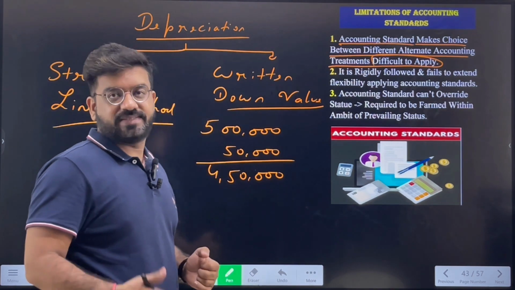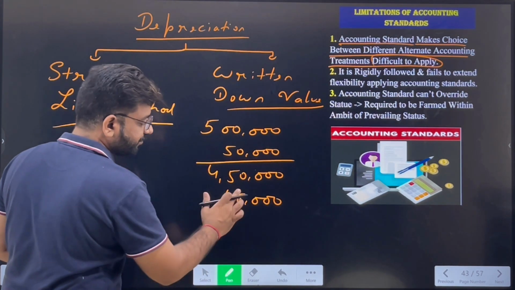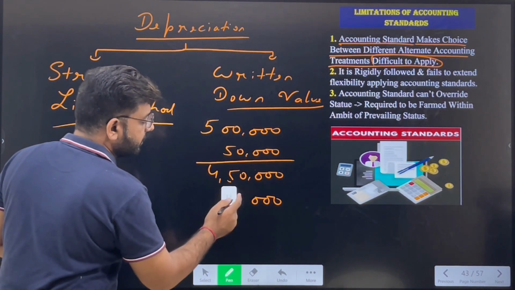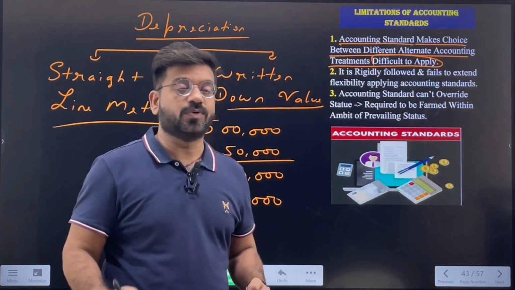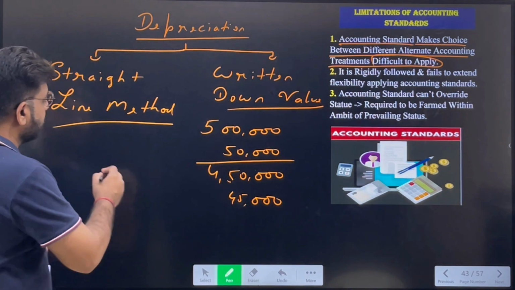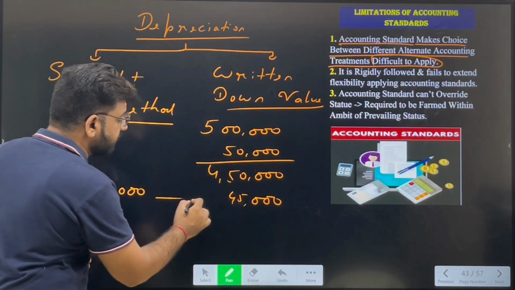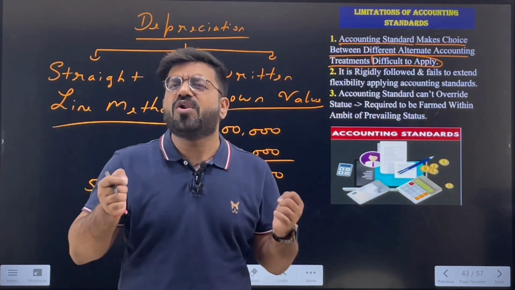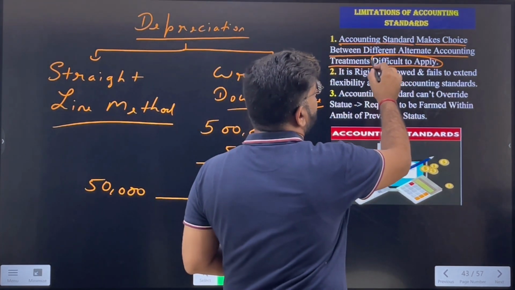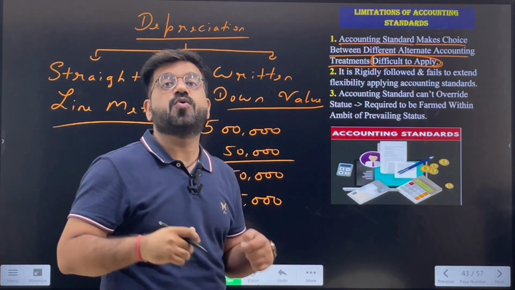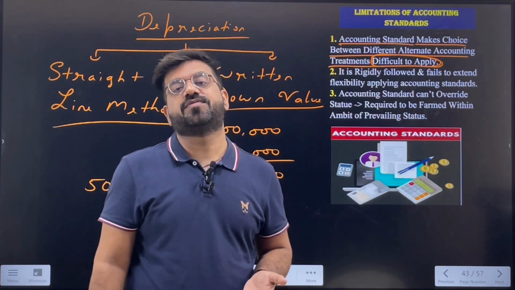The written down value method says to charge the depreciation on the written down value, which is 4,50,000. In the straight line method the second year's depreciation will be 50,000, and in this case the second year's depreciation will be 45,000. So they are very close. That's why there is a difficulty in deciding which choice has to be followed. So that was the first limitation of the accounting standards.